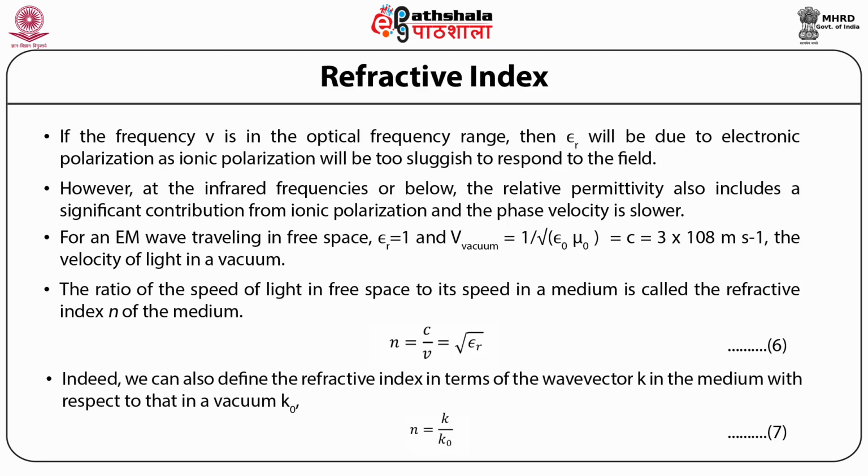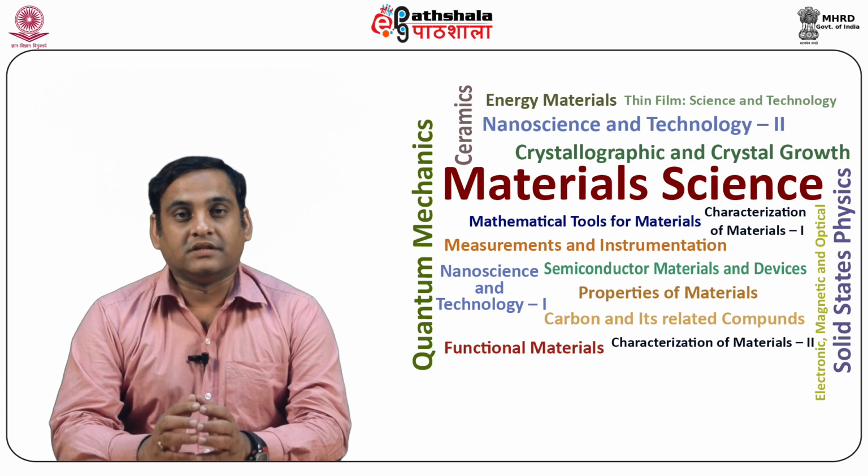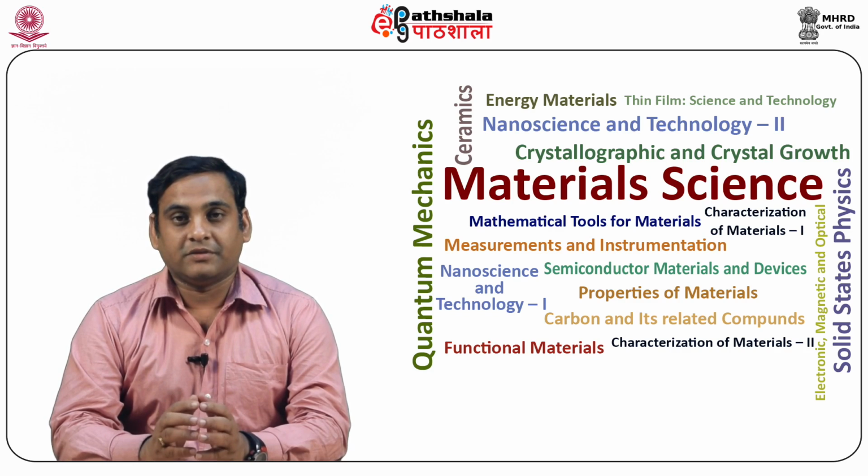Indeed, we can also define the refractive index in terms of the wave vector k in the medium with respect to that in a vacuum k0. So, n is equal to k by k0. Equation 6 is in agreement with our intuition that light propagates more slowly in a denser medium which has a higher refractive index. We should note that the frequency remains the same.